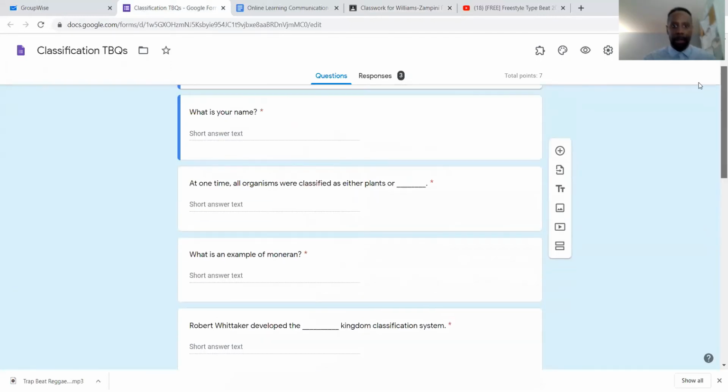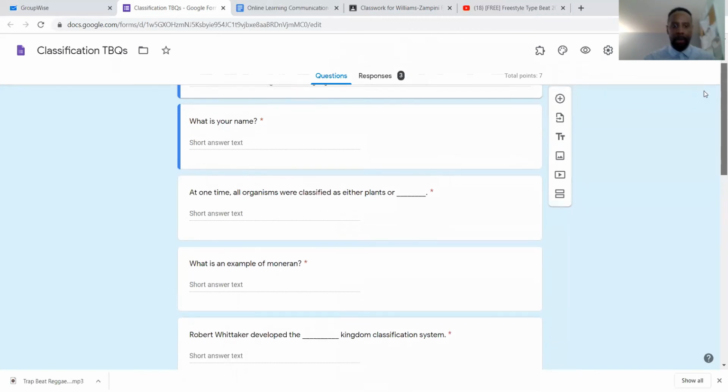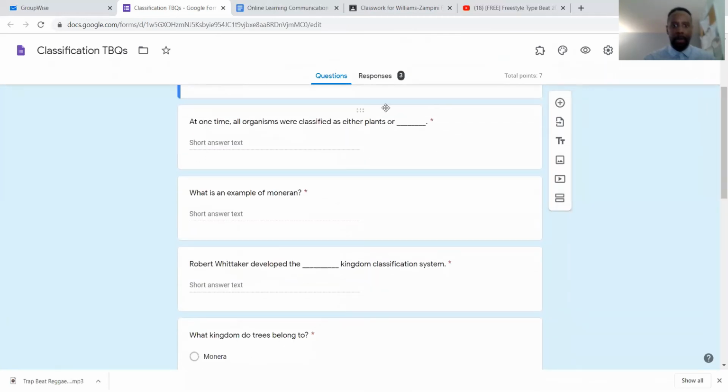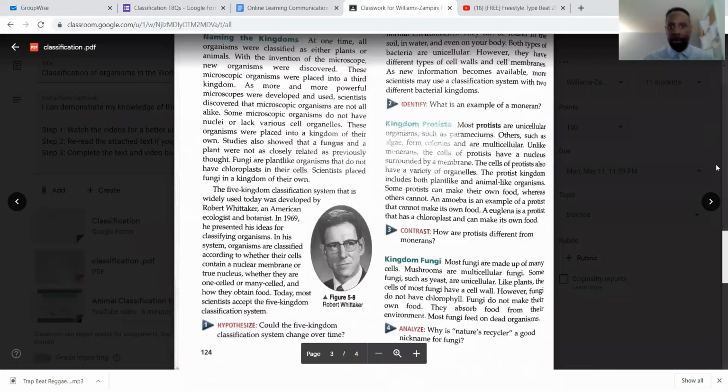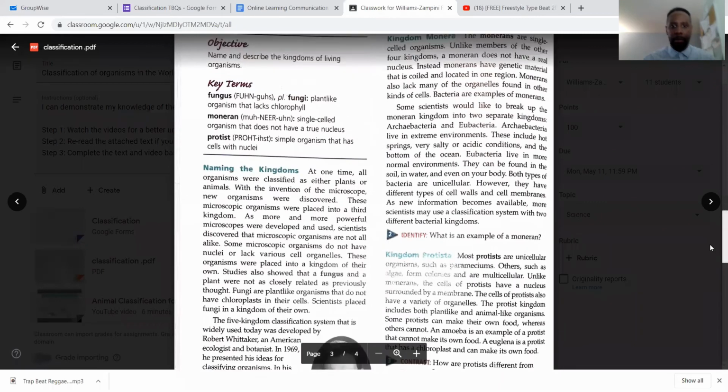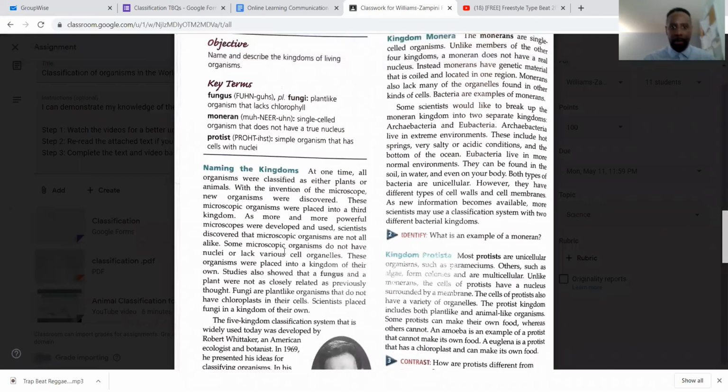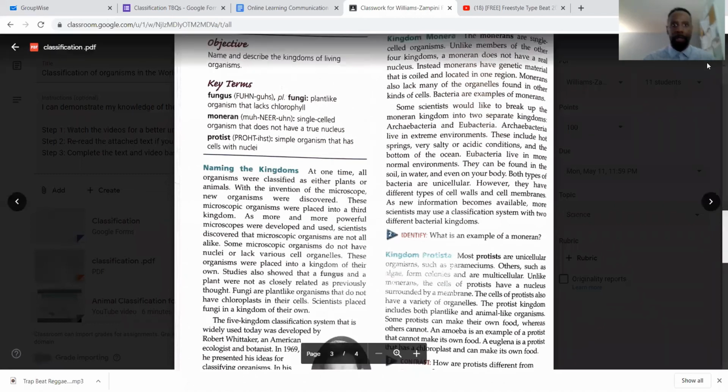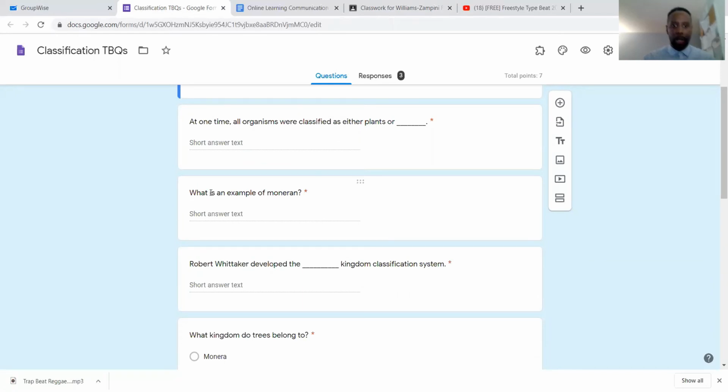All right, so the first question was, besides your name, at one time all organisms were classified as either plants or, let's go back. Where do you think we should go? If we're answering the first question, where do you think we should go? The first paragraph. Oftentimes test takers or teachers do that, you know, it's guided reading. So you want to go back to the first paragraph.